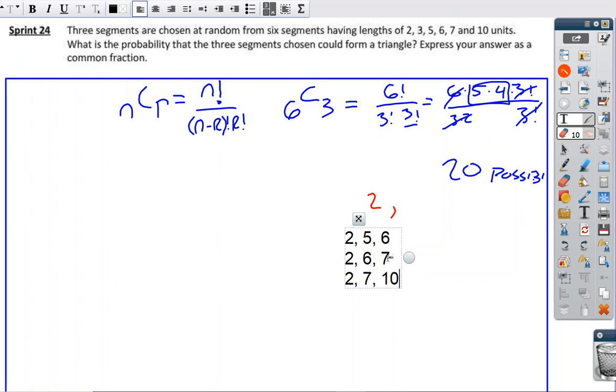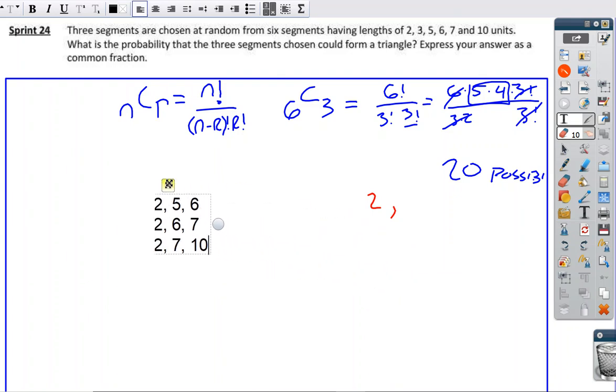All right. So then starting out with the 3, I could go 3, 5. 3 plus 5 is 8, so then 6 would work. And that 3 and 5 and 7 would work. But 3 plus 5 is not more than 10.